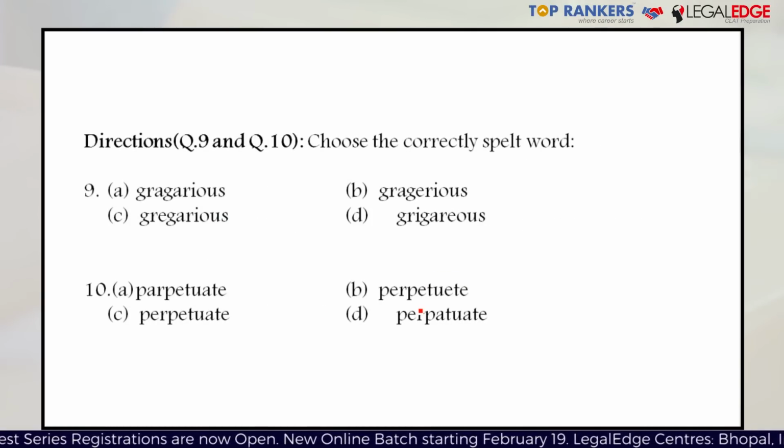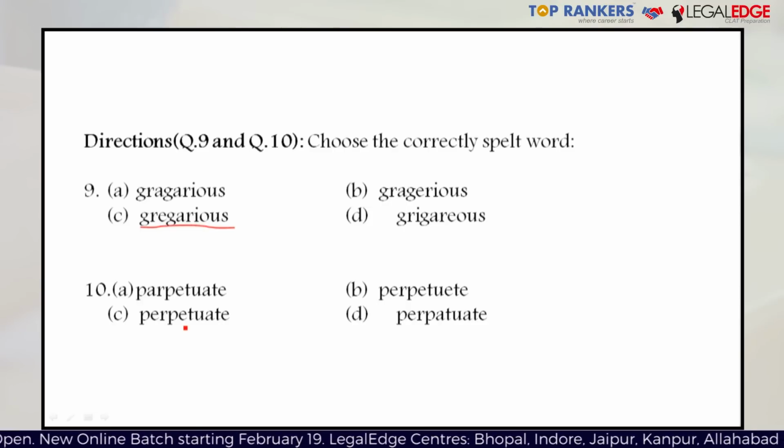Moving on to the next two questions, question number 9 and 10. You have to choose the correctly spelled word. It is pretty self-explanatory. The right answer in case of question number 9 is C, gregarious. And in case of question number 10, the right answer is again C, perpetuate.